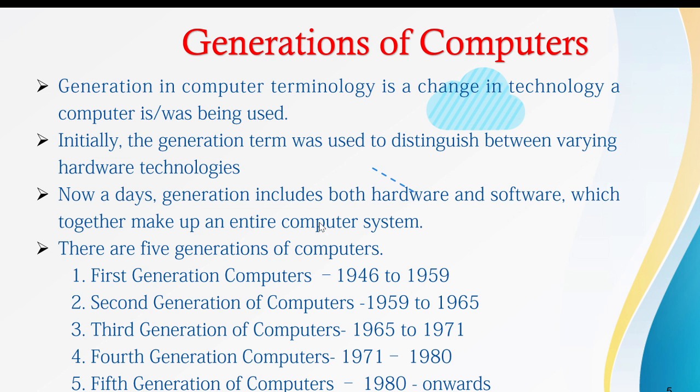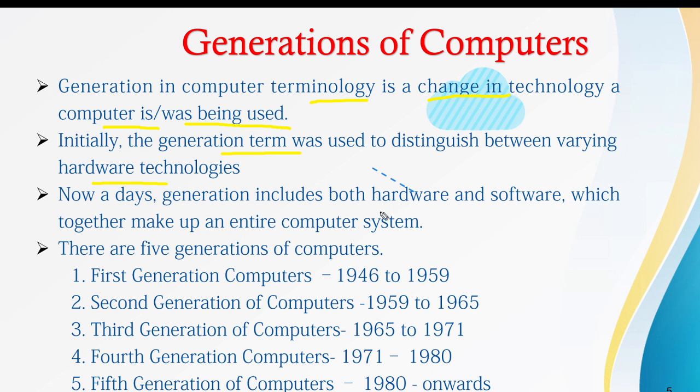Generations of computers. The generation in computer terminology means the change in technology a computer is or was being used with. Initially, the term generation was used to distinguish between varying hardware technologies.